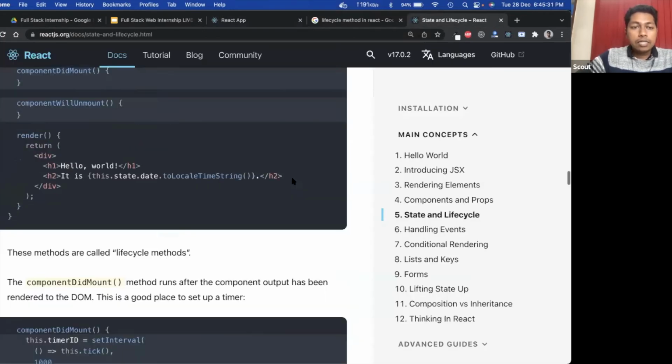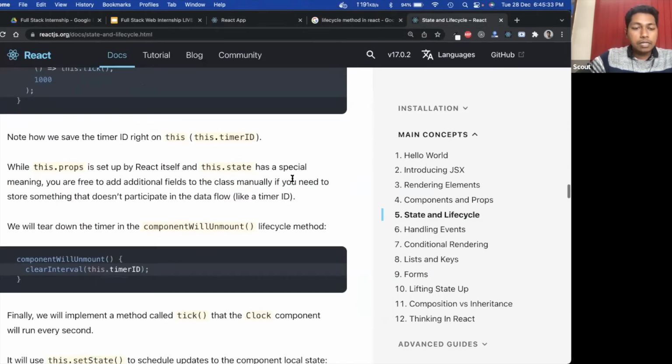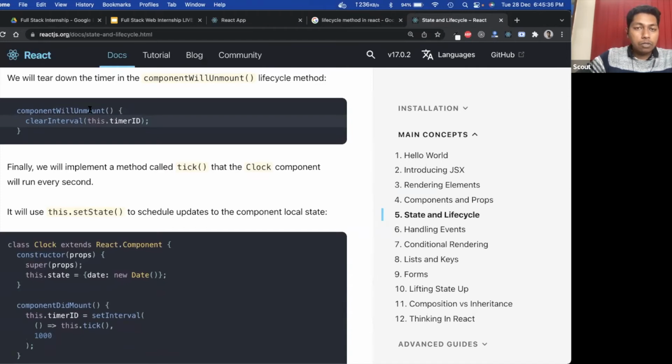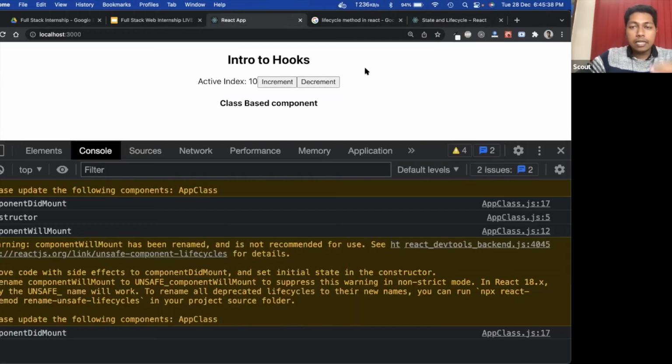There are several other component lifecycle methods like componentWillUnmount. Say there are certain links in this UI, like a navigation bar. If you click another link, say in LinkedIn, you have a profile page, a news feed page, a home page. If you click different pages, this component will unmount, right?